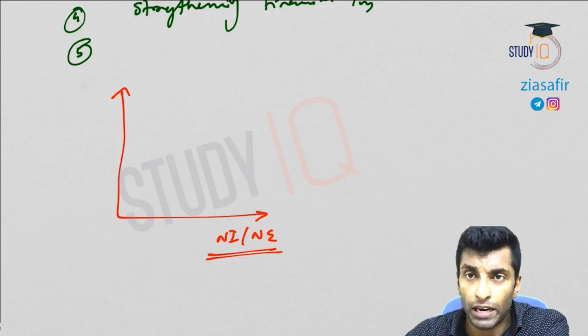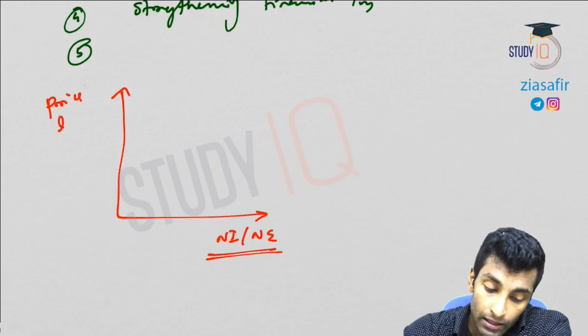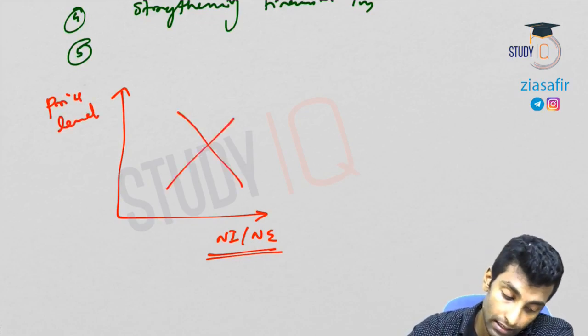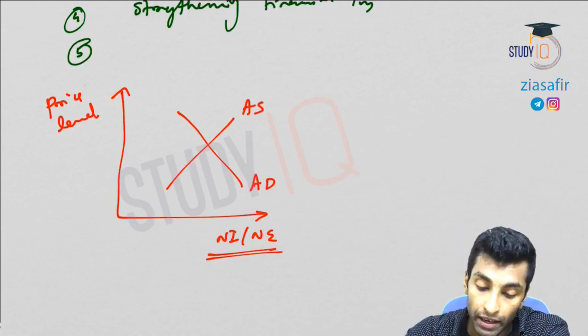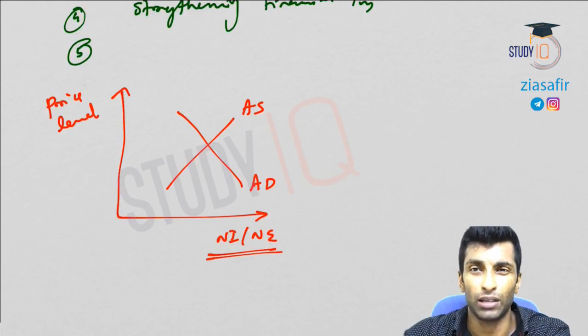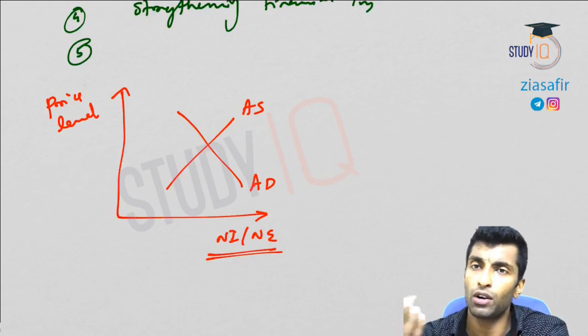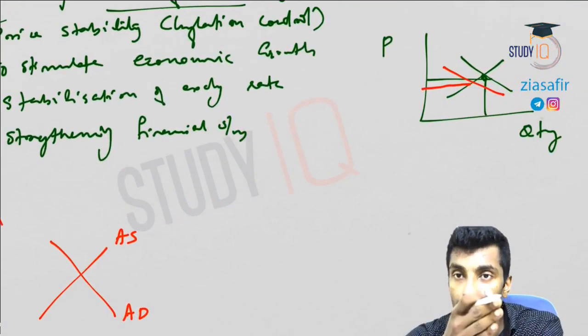On the Y-axis, we won't go just for price, we will go for average prices, or what we call the price level. So price level is nothing but average price. Let's say this is the current situation, and instead of supply we will go for aggregate supply, and instead of demand we will go for aggregate demand. This is the basic that you need to know in macroeconomics. In microeconomics, it is the normal quantity demanded and the price.